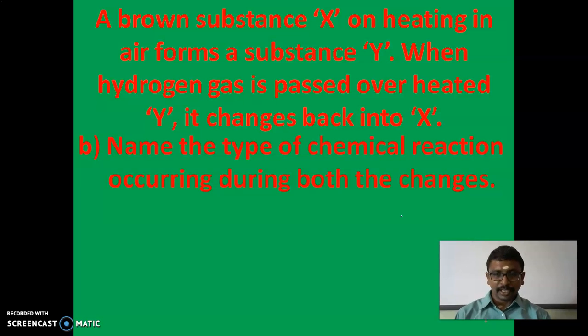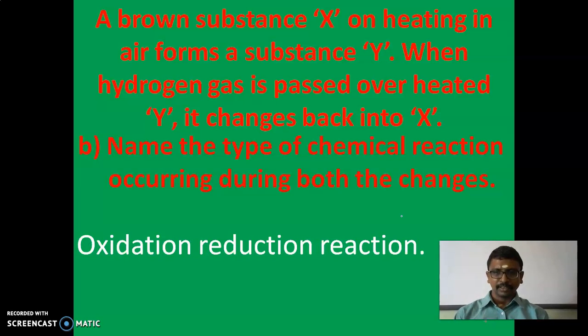In the first reaction, an oxidation reaction takes place. In the second reaction, a redox reaction takes place, where oxidation and reduction reactions take place together.